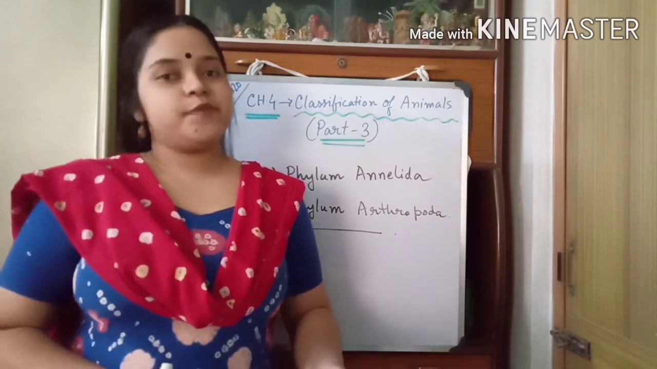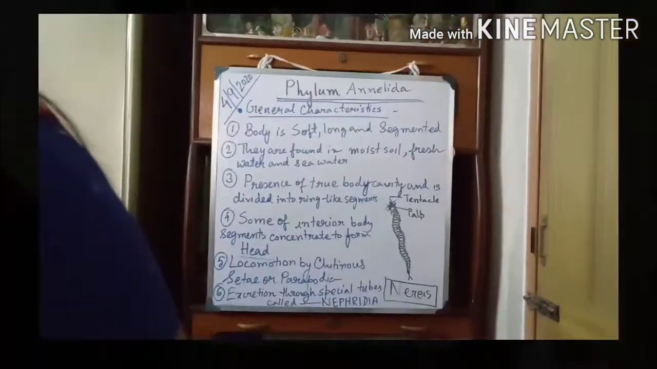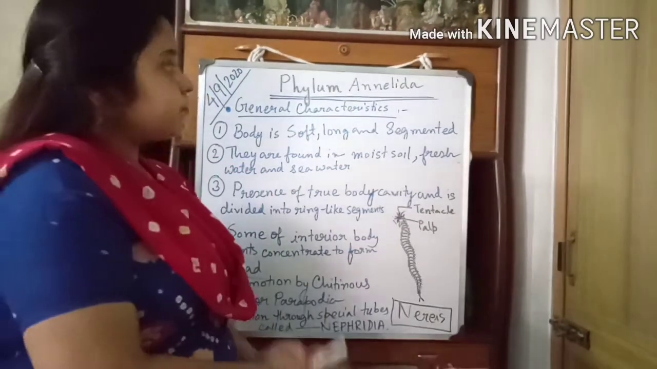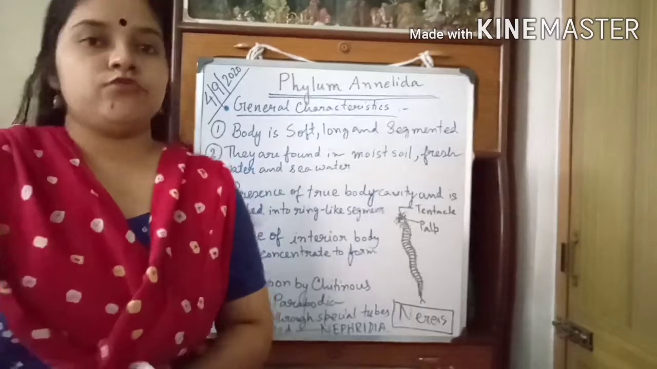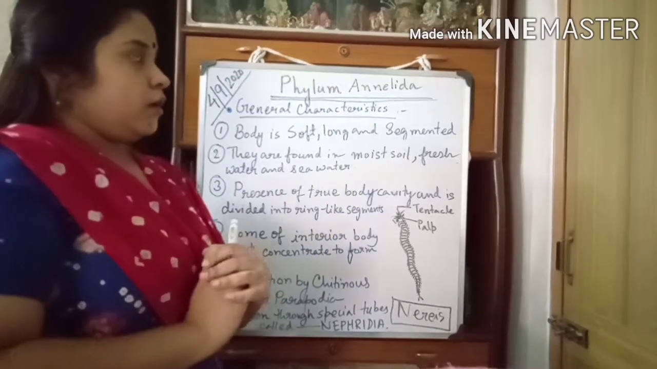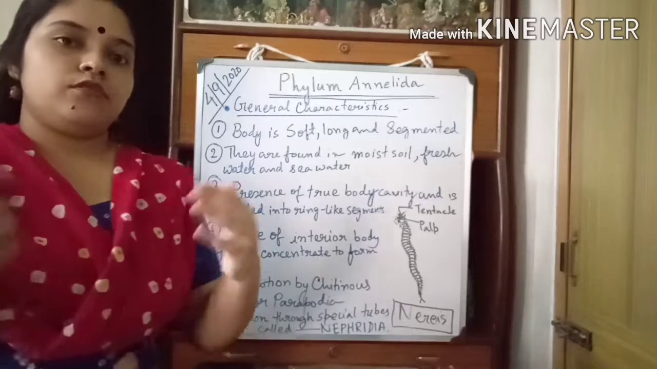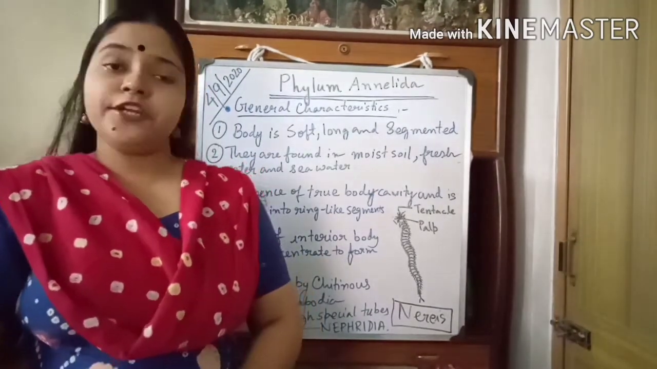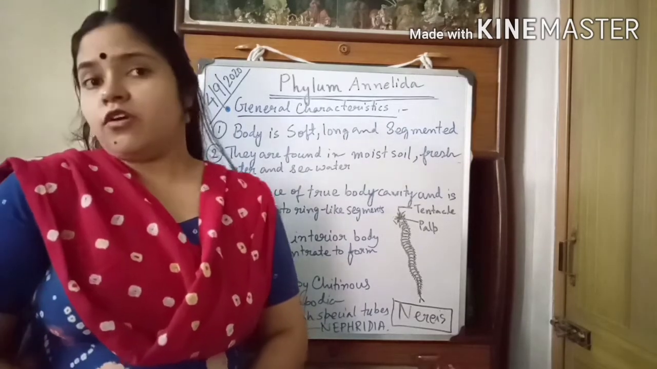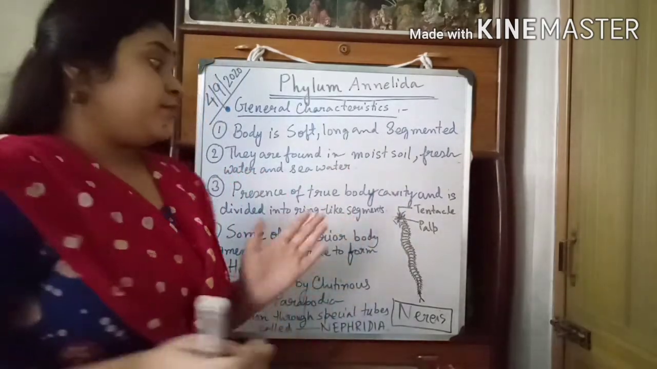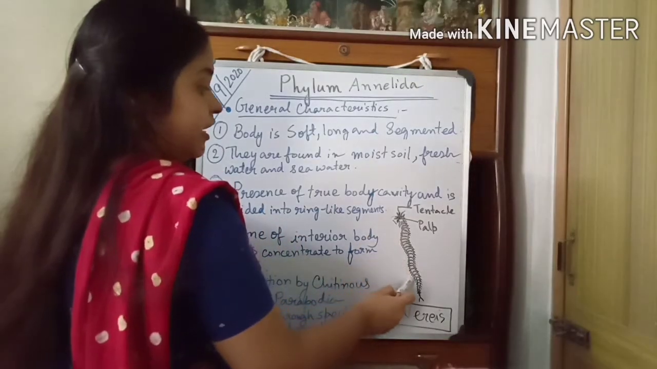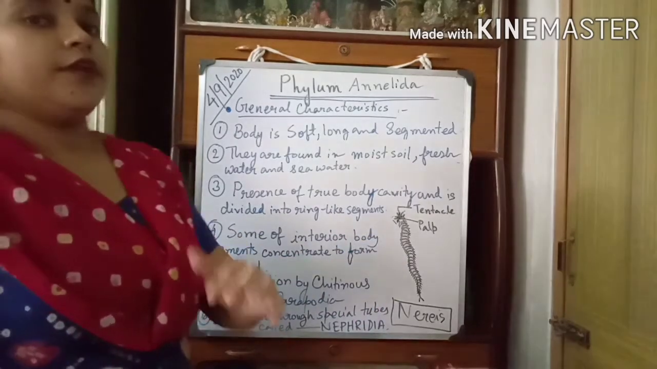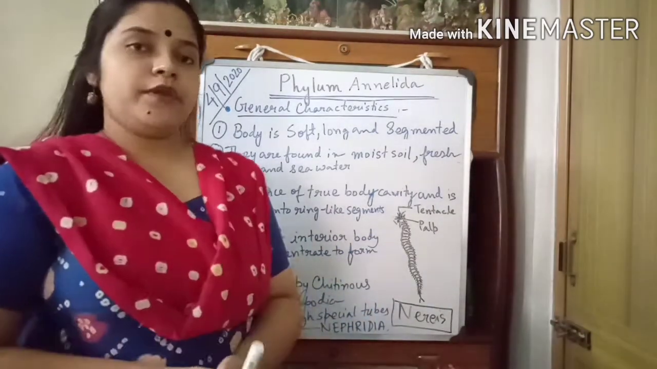Okay, so let's begin today's video class. Okay, so students, look at the board. Now we will be talking about the phylum Annelida. The invertebrates who belong to this phylum Annelida are called segmented worms. Why? Because their body is divided into several ring-like segments. That's why they are also known as the segmented worms.